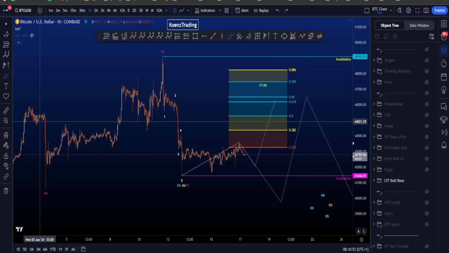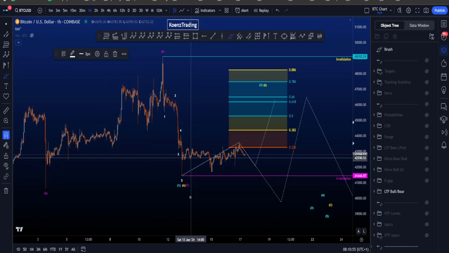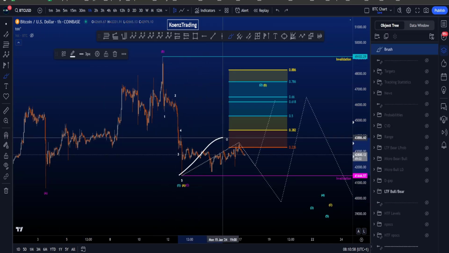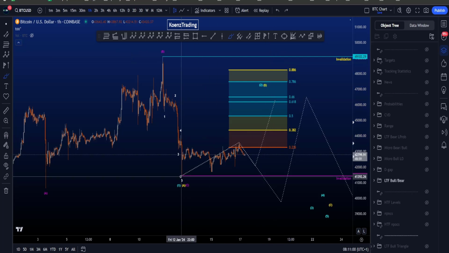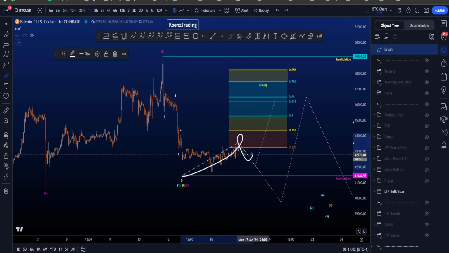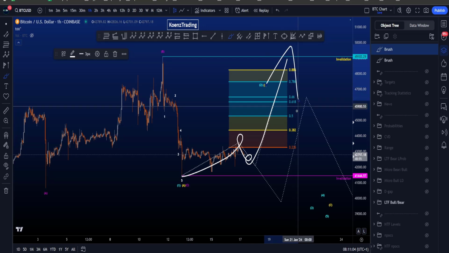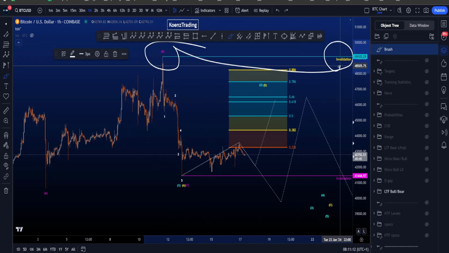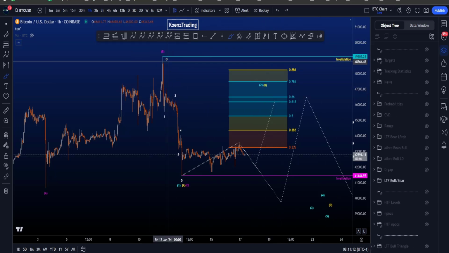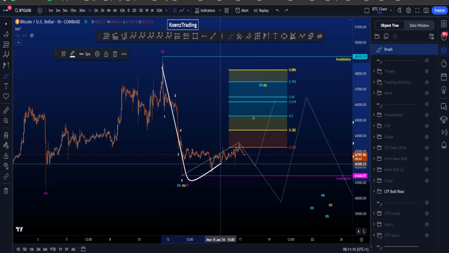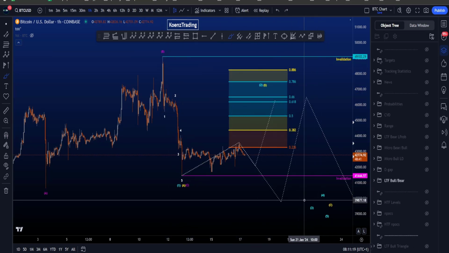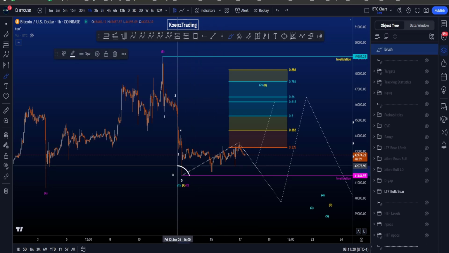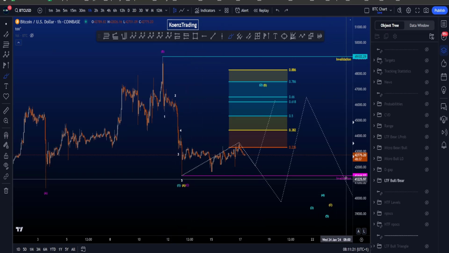If we look at the bullish scenario first, we are looking for a flat structure where wave C is finished and we want to see continuation to the upside in an impulse. Wave 1 likely finished, looking for 2, and we want to see an impulsive structure to the upside for 3, reaching this high over here, because this high is the invalidation for the bearish scenarios where we're looking for either an impulse down or an A, B, and a wave C down. The invalidation for this bullish scenario is price taking this low over here at 41.4k.